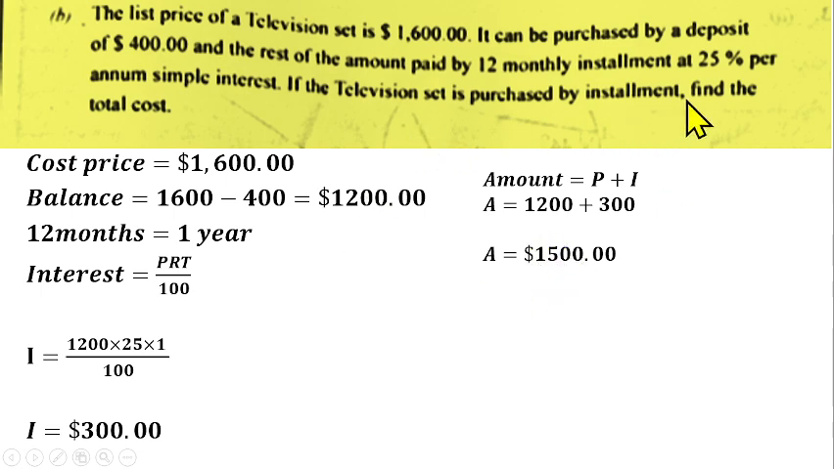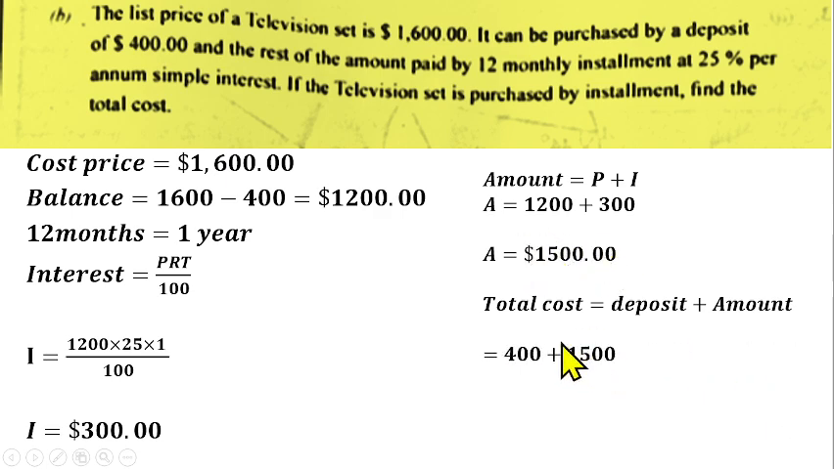Then we are to calculate the total cost for the hire purchase. That should be this money plus the deposit that he made. So the total cost will be the 400 deposit plus 1,500, and that should give us $1,900 for paying on hire purchase. So if he had 1,600, he would have paid cash and carry, but because he did not have the money, he paid $1,900 for instalment payment. That is the question we are supposed to find.